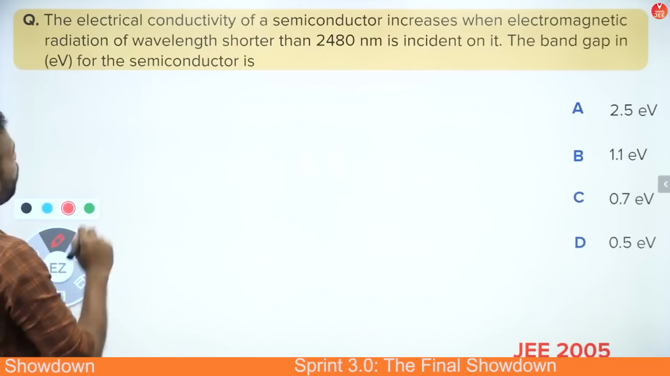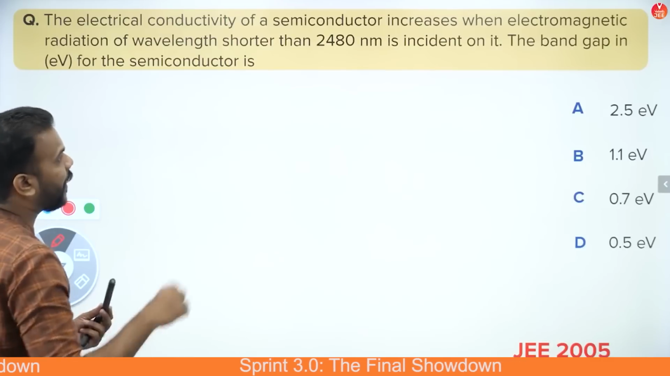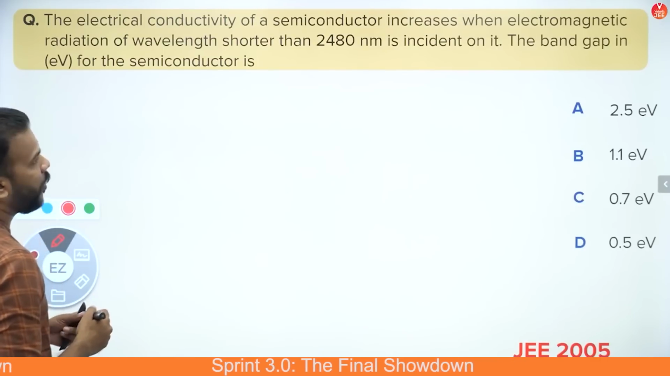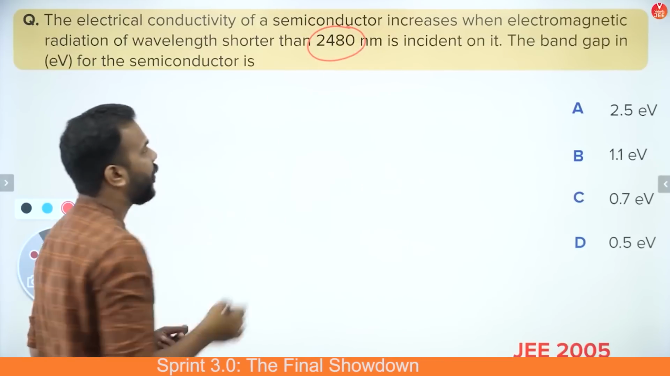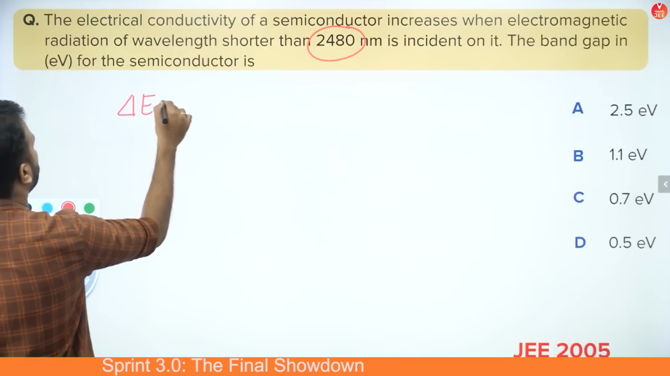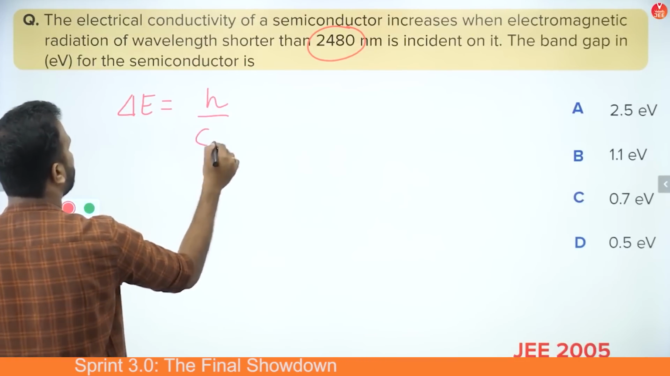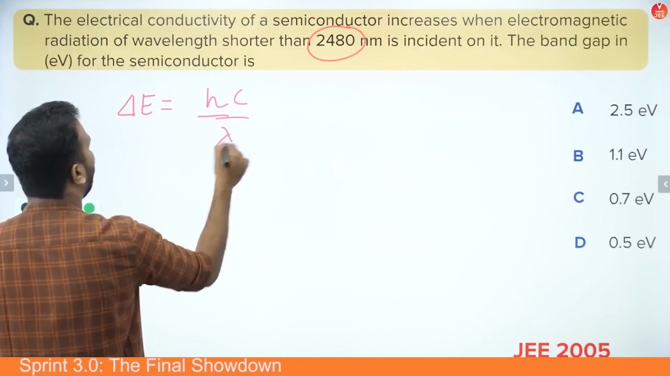As per the question, the conductivity of the semiconductor increases. That means the gap decreases here. So we have to find out the new gap if the wavelength maximum available is 2480 nanometer. To calculate the band gap, we'll be using the formula hc by lambda. Yes, hc by lambda.